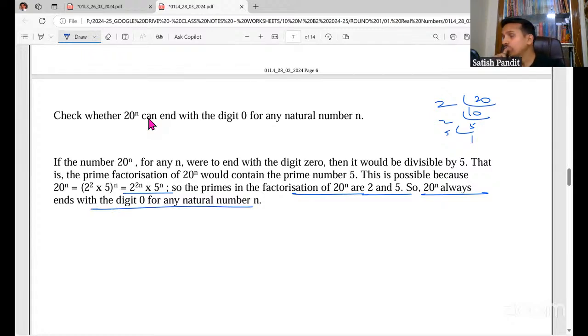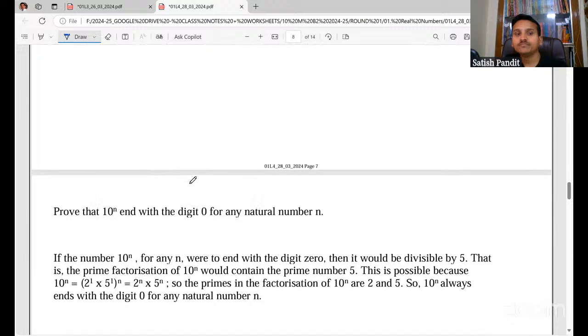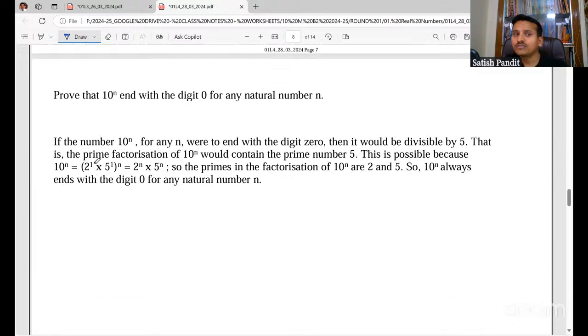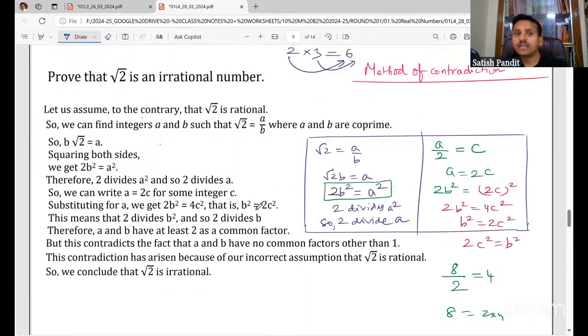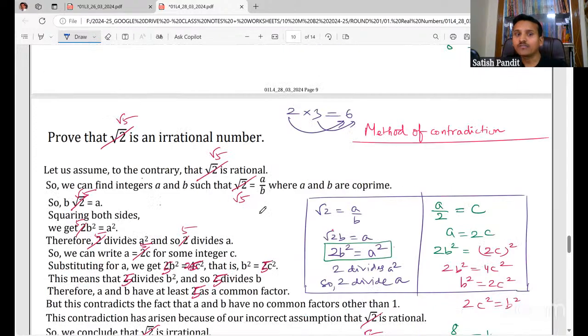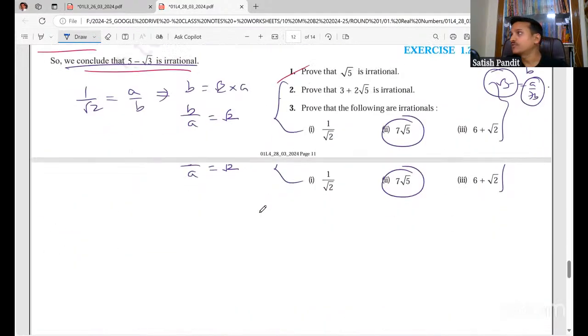You will not believe this kind of questions they're asking for 3 marks, sometimes 4 marks also. So please try to learn this. It's very easy. I've explained the basic concept behind answering all these questions. Same way here also, prove that n to the power n ends with 0, similar way we have to write. Now we have this proving kind of a thing. Maybe I can discuss this in the next class. For this also we have a particular format which you have to follow.